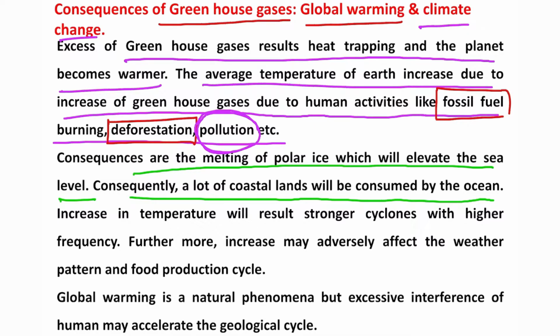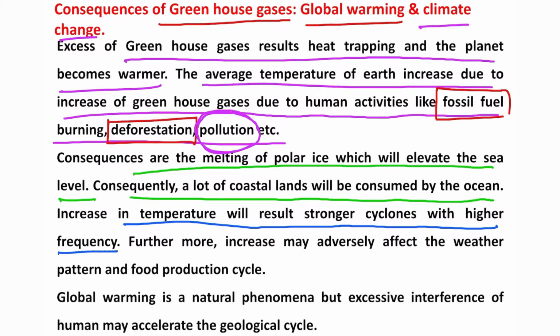The second thing is that it will result in other climate calamities. An increase in temperature will result in stronger cyclones and higher frequency, meaning the number of cyclones per year will increase. This thing we have observed recently, that cyclones like Amphan, such kinds of cyclones, are coming in more numbers and they are damaging more and more.